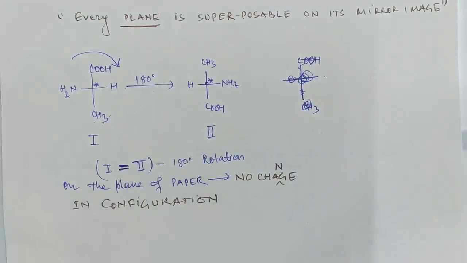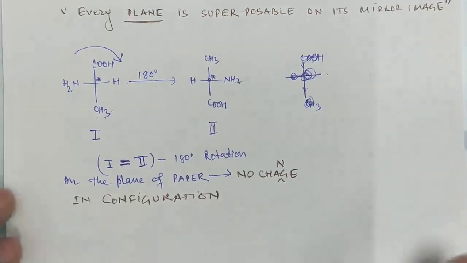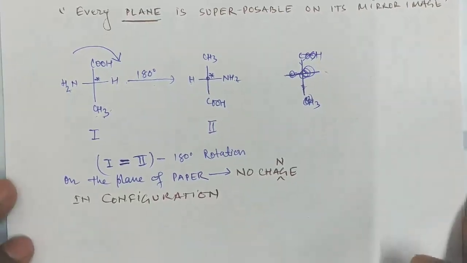See, I'm giving you some shortcut. That's why I'm not going to tell that 90-degree rotation and then 270-degree rotation will give the same structure. I am not going in that direction. I am giving you a direct relation for assigning R and S.